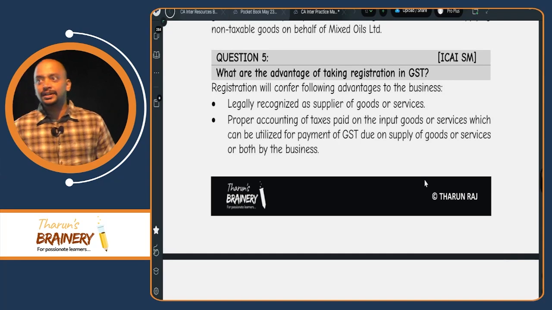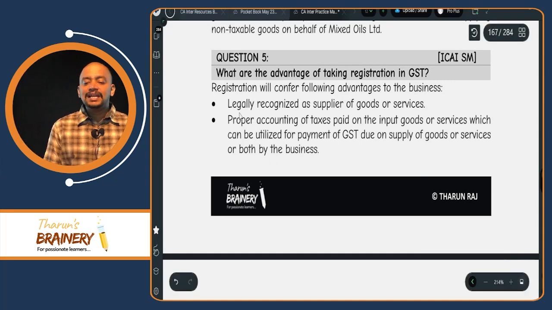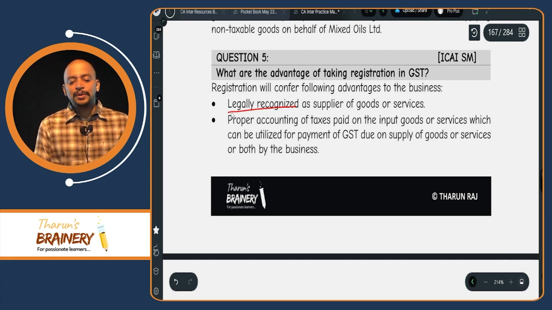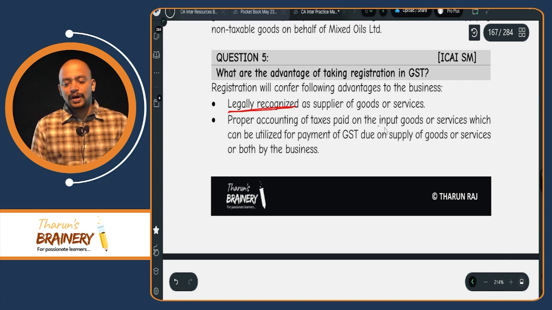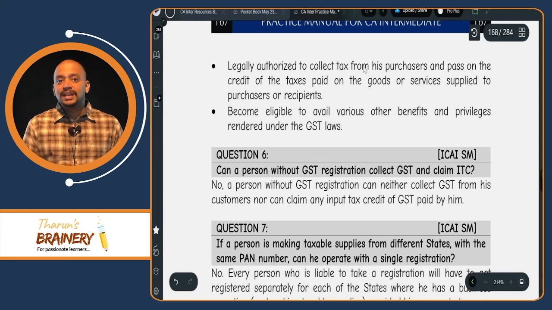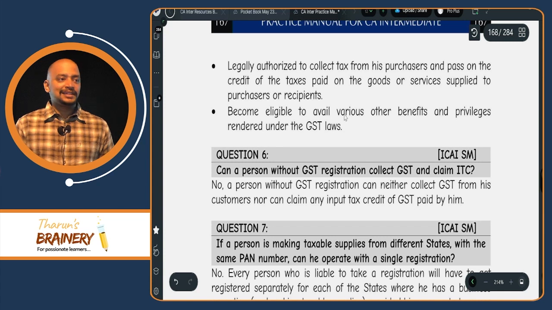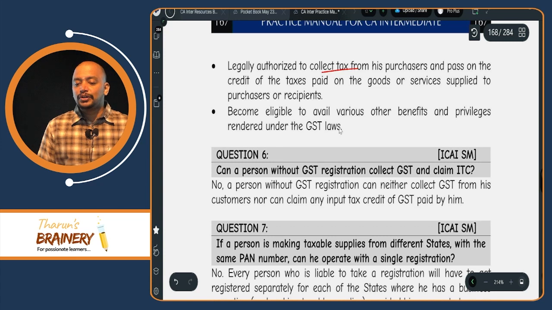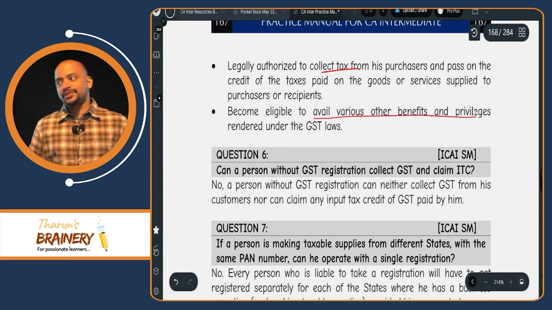Then, next one: what are the advantages of taking registration? This is a general question. They will be legally recognized as a supplier, and there is proper accounting of taxes paid on inputs, which can be utilized for payment of GST. So ITC is available. You remember, they will be called legally recognized, and they can avail ITC. Then they can collect the tax from the recipient. Only a registered person can collect the tax, an unregistered person cannot collect the tax. And they will be eligible to avail various other benefits and privileges.